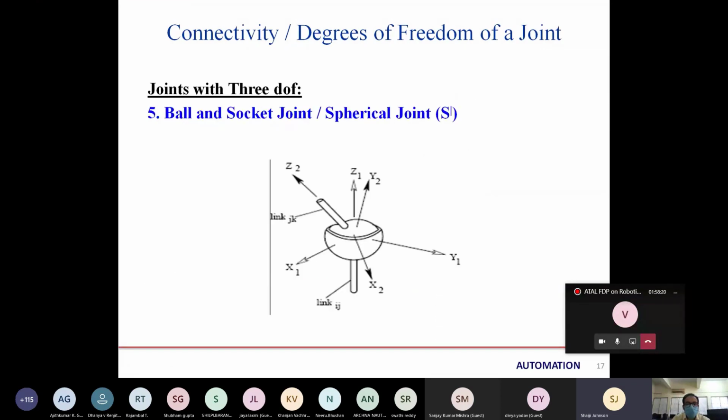Okay. Very clear. Now the next is a ball joint or socket joint, or we can say the spherical joint, that gives 3 independent types of movement, or we can say the 3 degrees of freedom. Like in our wrist, we have left and right, up and down, and roll. So this gives the 3 independent types of motion. That's why we call it 3 degrees of freedom. That comes under the spherical joint. Let me show you the video for that joint also.